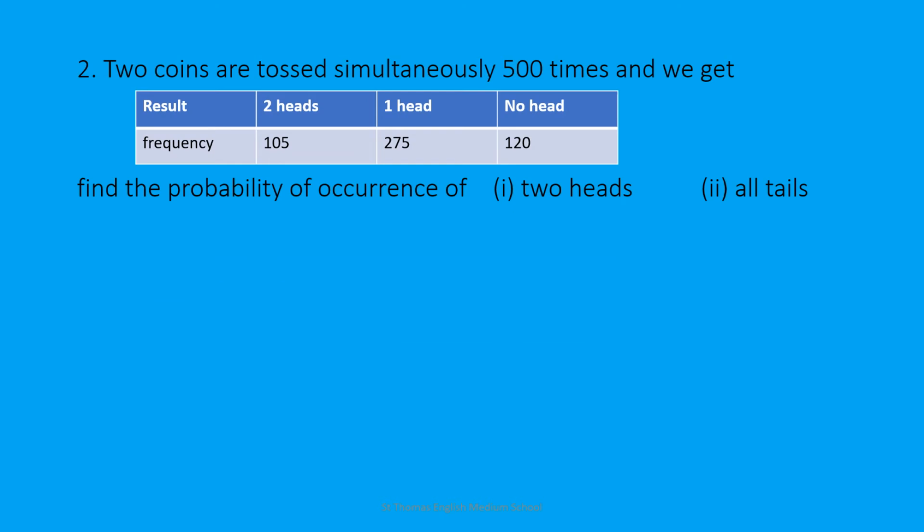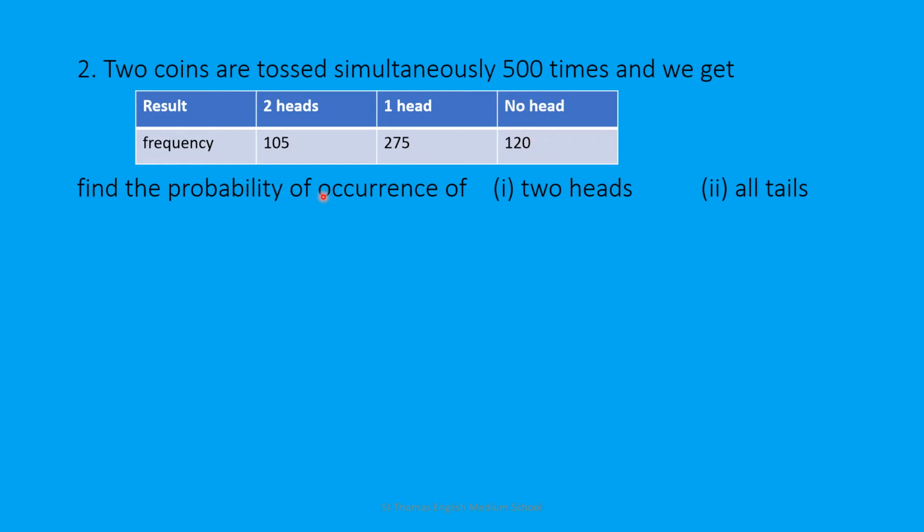Moving to question number 2. Two coins are tossed simultaneously 500 times and the result is already given here. Two heads 105 times, one head 275 times, no head 120 times.